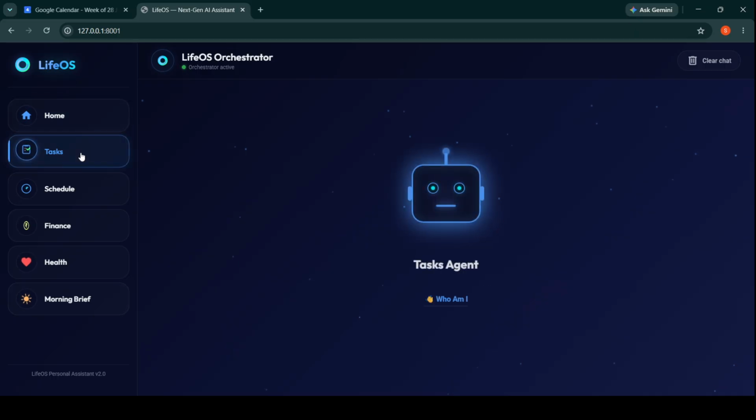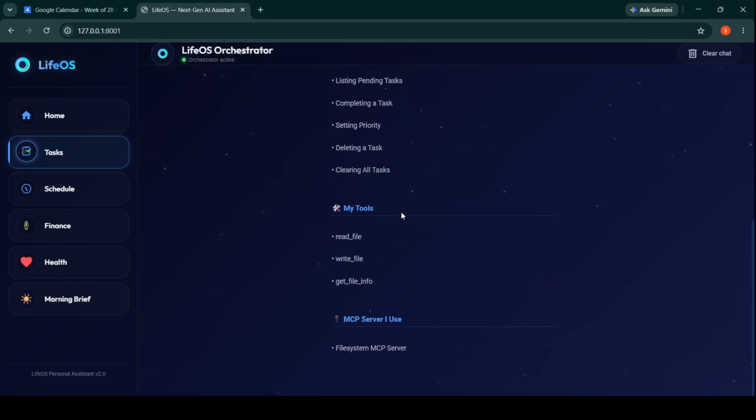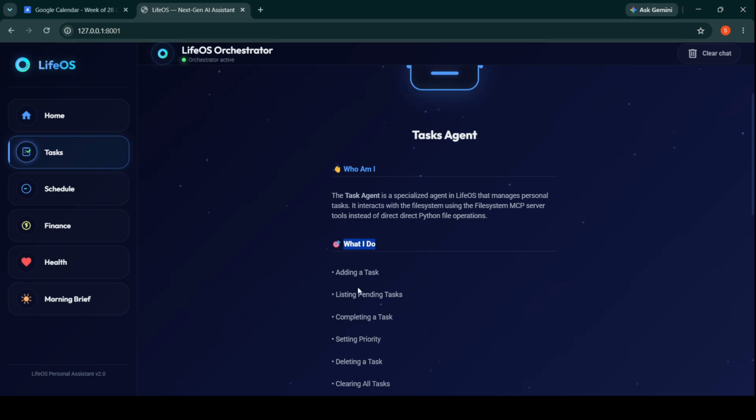When we click on the task agent, it gives a brief introduction of itself: who I am, my tools, the MCP I use, my security features, and what I do.